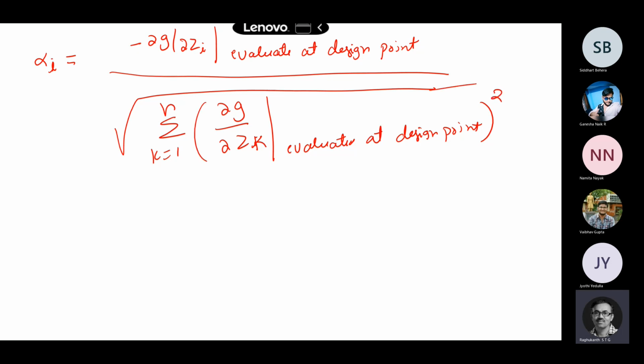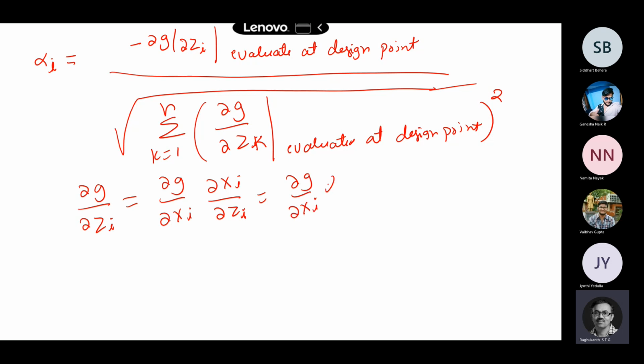So this alpha i, and then dou g by dou zi. Zi are nothing but standard variates. Okay, so dou g by dou xi, dou xi by dou zi, or dou g by dou xi multiplied by sigma xi.